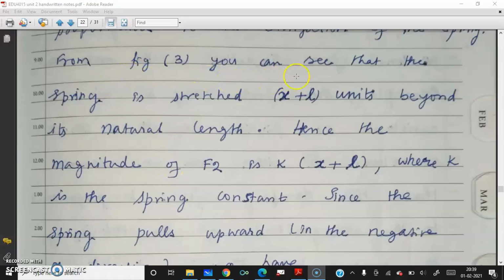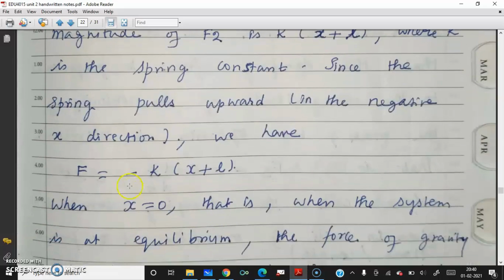So from figure 3, you see that the spring is stretched to X plus L units beyond its natural length. Hence, the magnitude of F2 is K times X plus L, where K is the spring constant. Since the spring pulls upward, and in the upward direction we have taken minus, F2 equals minus K times X plus L.